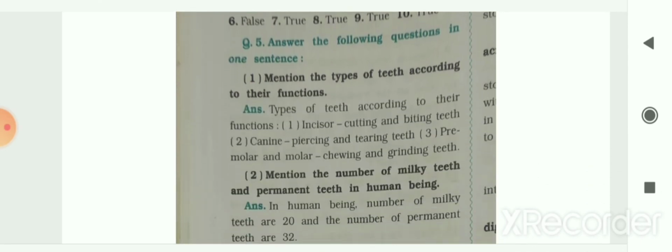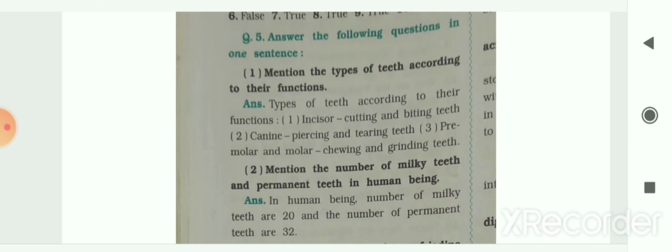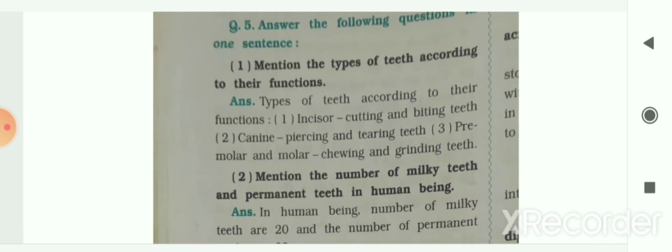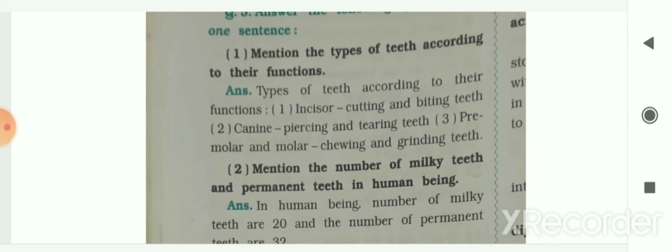Next question is: answer the following questions in one statement or one sentence. So let me start with the question answer. First question, mention the types of teeth according to their functions. The first type is incisor, that is used for cutting and biting. So it is known as cutting and biting teeth.